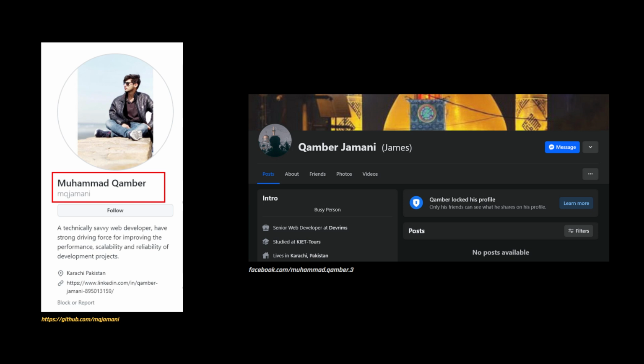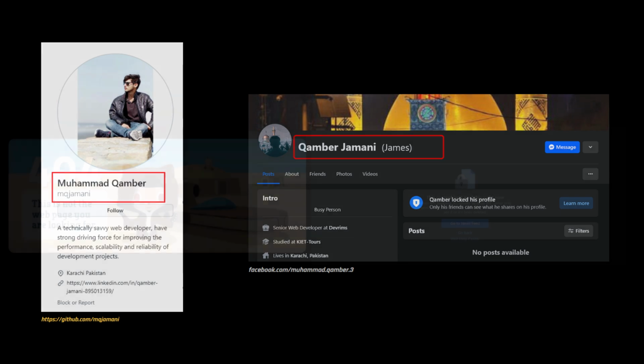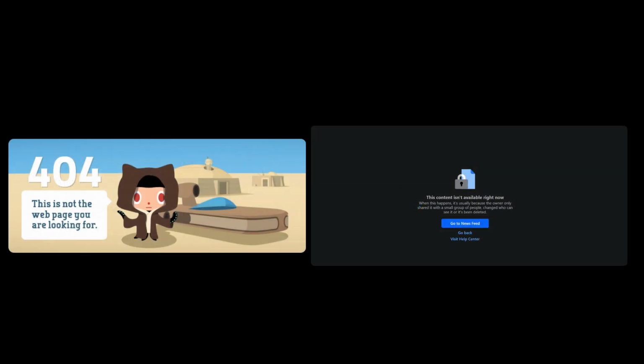Moreover, by examining the cookies we found that there is a valid session for a Facebook account related to Kamber Jamani. And exactly as in the previous case with computer A, both the GitHub and Facebook accounts were deleted one day after the research went online.